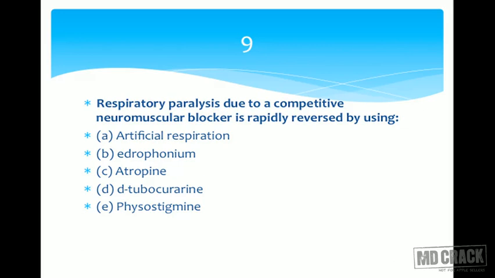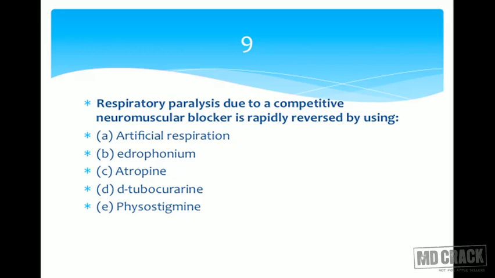Now if you look at these two drugs, there are one or two differences between them. Hydrophonium is rapidly acting. That's one. And I think let's read the stem again. Respiratory paralysis due to competitive neuromuscular blocker is rapidly reversed by. The examiner is interested in rapid reversal. So that's one reason we can go for hydrophonium.